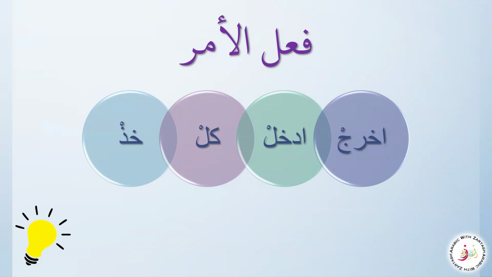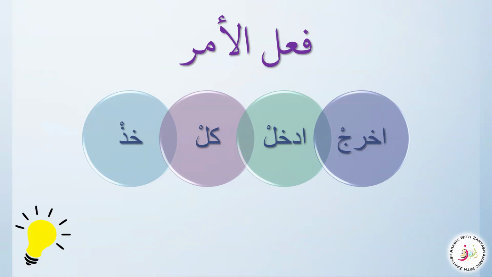It's like ukhruj, udkhul, kul, khuz. This is all enter or exit or eat or take. You know that they are all fi'l amr. You can say the commands like sit or go or eat. These are all commands, and they are always going to end with a sukoon. So what are we going to write for the i'rab? Mabni ala as-sukoon. Mabni ala sukoon.